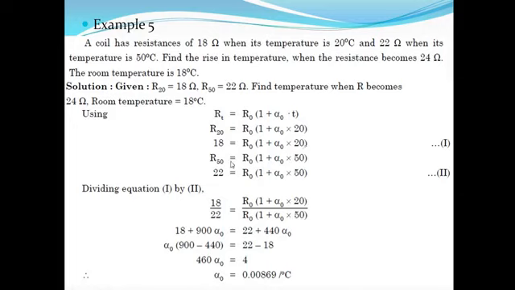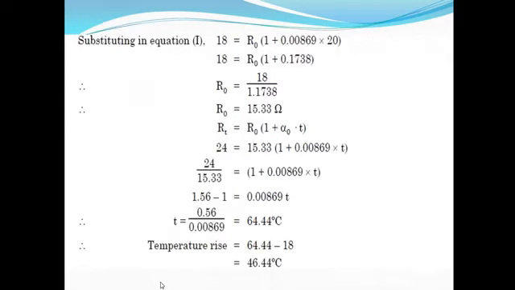Then again we are writing this equation in terms of 22 ohm resistance at 50 degrees. So we are considering two equations, equation number 1 and equation number 2. Now dividing these two equations, we get the value of alpha 0. After getting the value of alpha 0, we substitute into RT is equal to R0 into 1 plus alpha 0 T. So the value of R0 is 15.33 ohm.